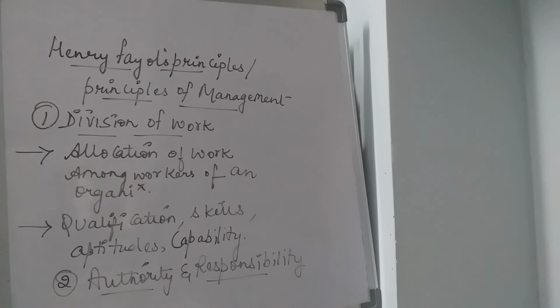So authority and responsibility, both of these words are interdependent, and they have a very close relationship with each other. And in the section of management, or in the companies, you can see